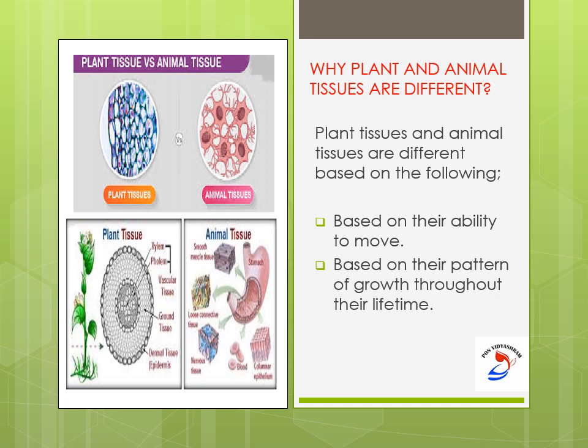The plant cells will grow and grow till the end of their life. So there will be continuity of growth throughout their lifetime. Whereas for animals, there will be limited growth seen.